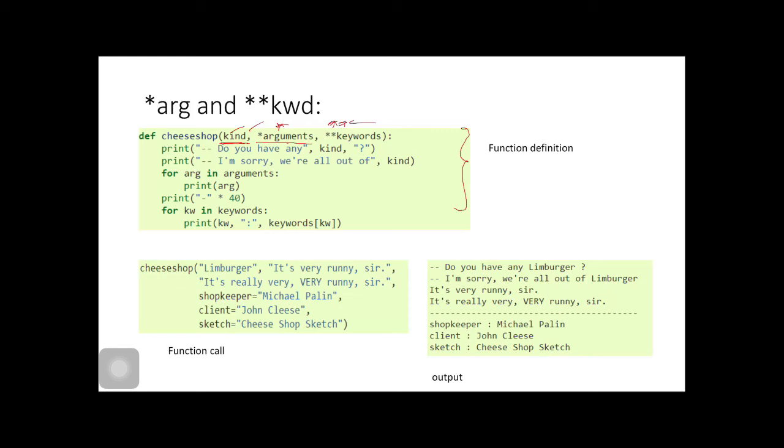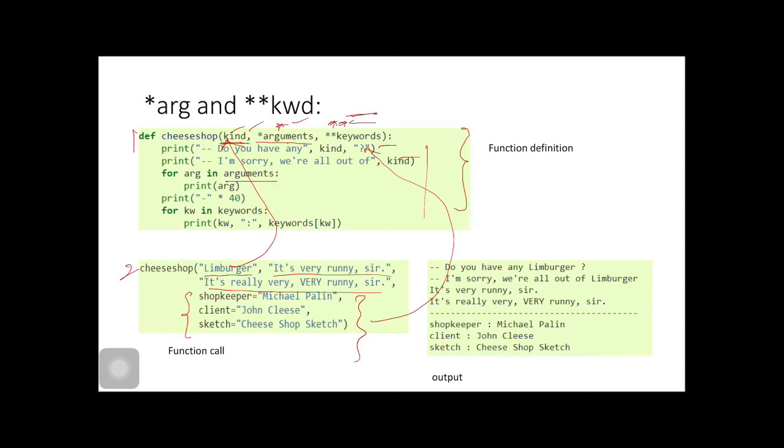Arguments would contain a tuple of positional arguments, and keywords would contain a dictionary of keyword arguments. This is the body of the function. Suppose this gets executed, then in the function call statement this would get passed to kind, and these two, as they are also positional, would get passed to arguments, and these three keyword arguments would get passed to the keywords dictionary.